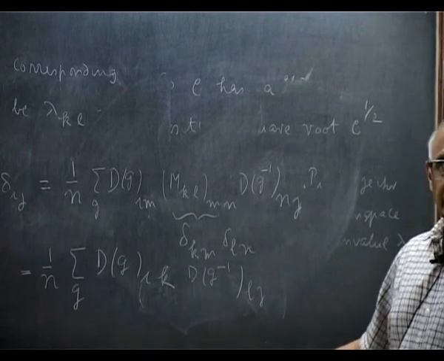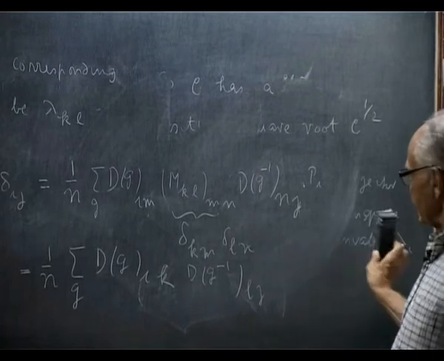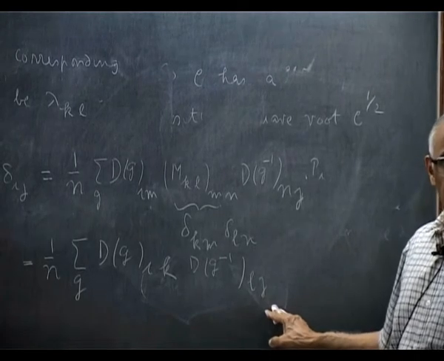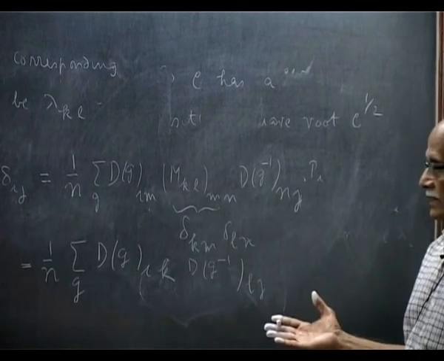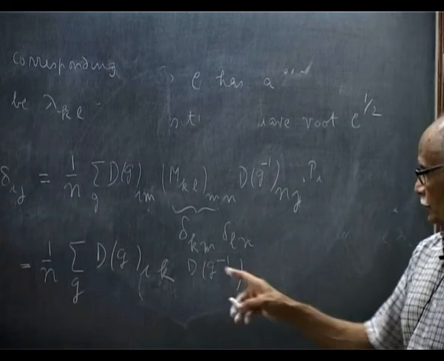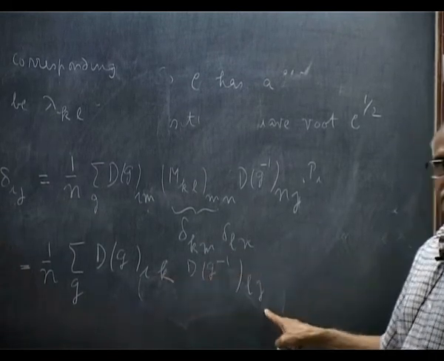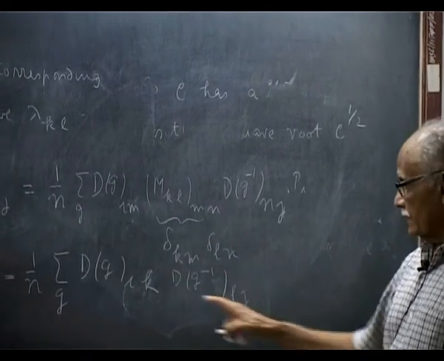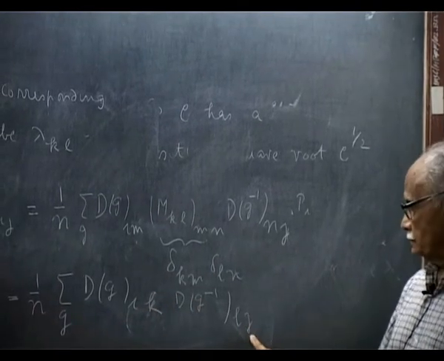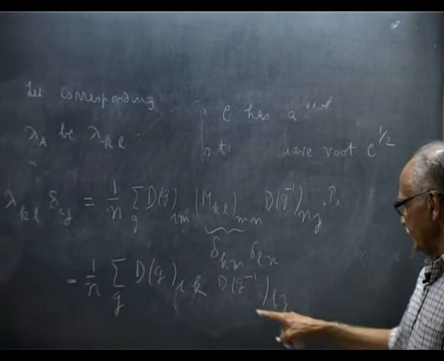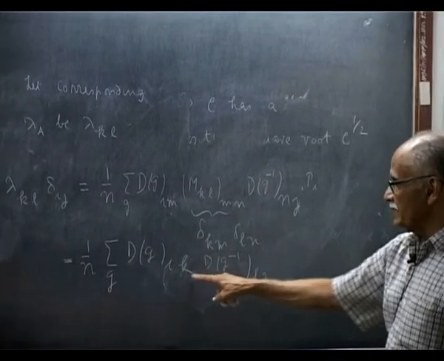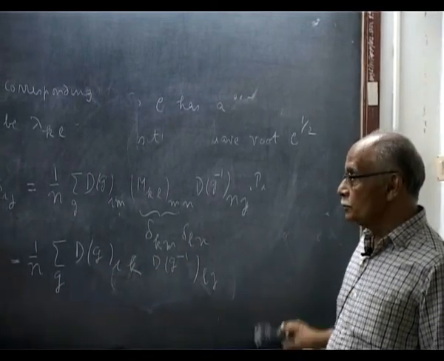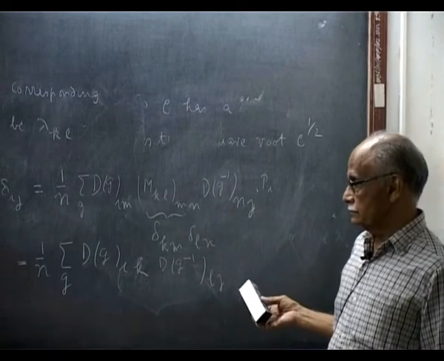But I can compute lambda KL. What will I do? From here I can compute lambda KL. How will I do it? This equation fixes the value of lambda KL. Why? I put I equal to j and take trace. Then this will cancel with this, right? If I take I equal to j and sum, this part will give me delta KL times summation over g, right? Which is the order of the group. Order of the group.